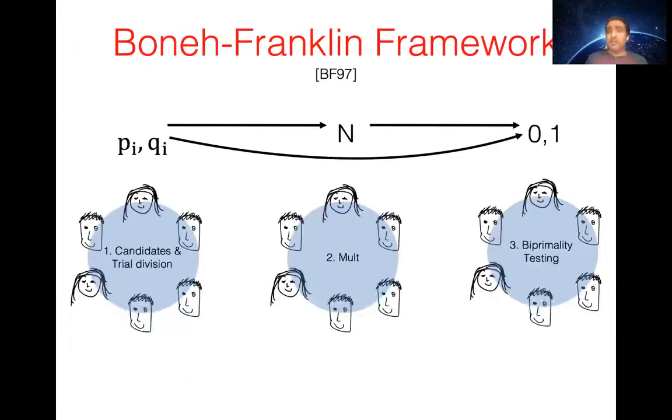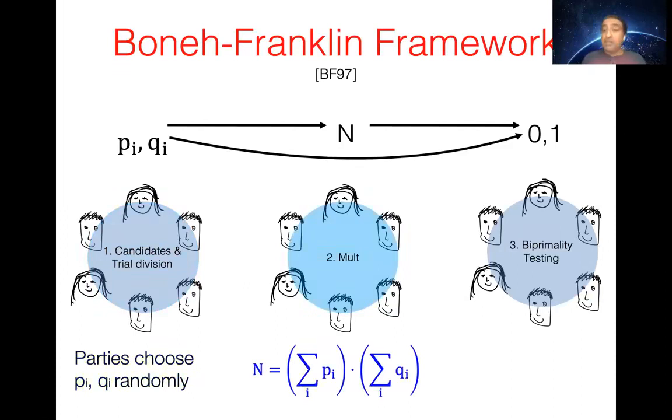So here is the Boneh-Franklin framework. Besides maybe one previous work, all the others follow the Boneh-Franklin framework, which roughly proceeds in three steps. In the first step, you sample numbers for prime candidates. Basically, parties choose additive shares for prime candidates. Then in the second step, they multiply these prime candidates to get candidate biprimes, and in the third step, they test whether these are biprimes.